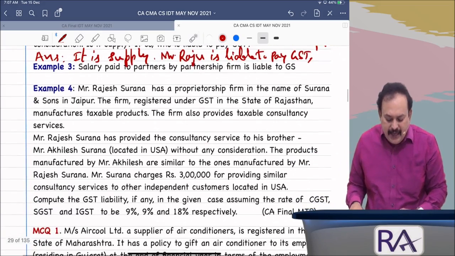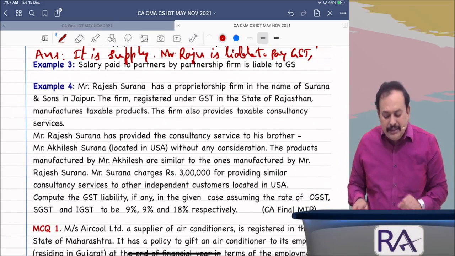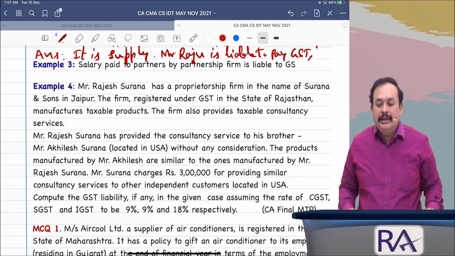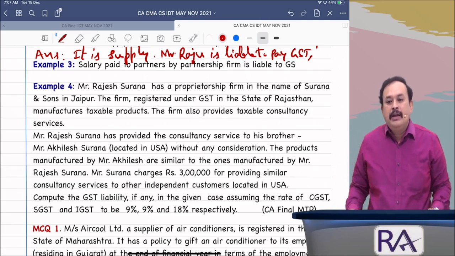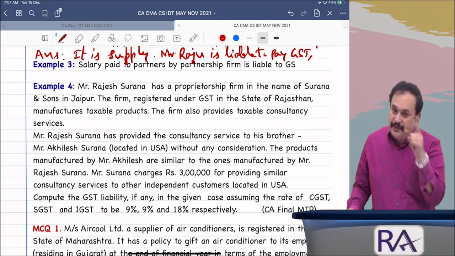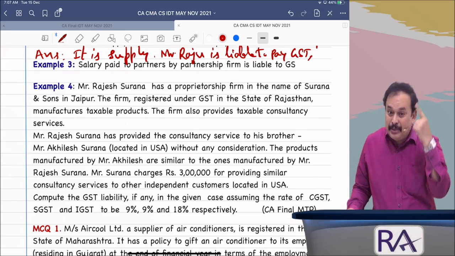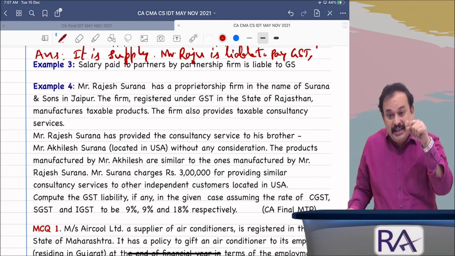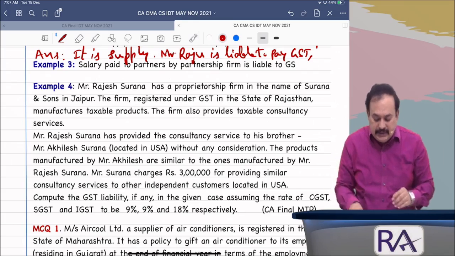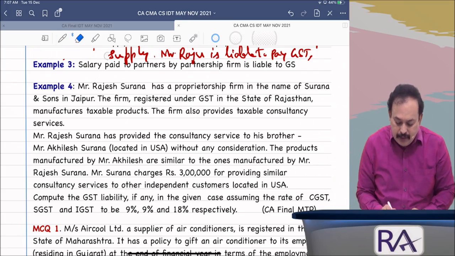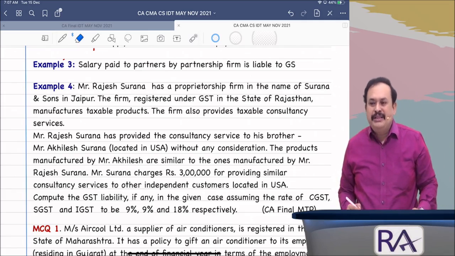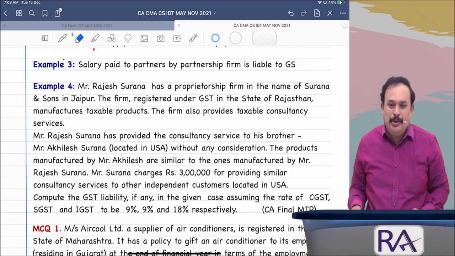Example 3. Salary paid to partner by a partnership firm is liable to pay GST. A very good point. It is really one of the helm-of-the-affairs points. Partners of a partnership firm and the partnership firm, none other than related persons, even without consideration, is a supply. Now the point here they asked: salary paid to partners of a partnership firm is liable to pay GST. First of all, there must be a supply, then only liable to pay GST.